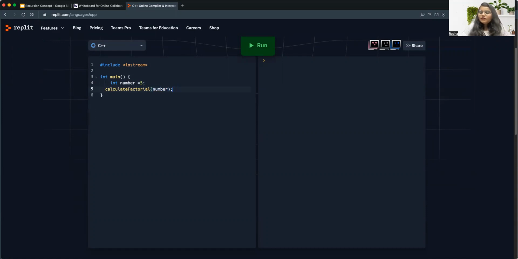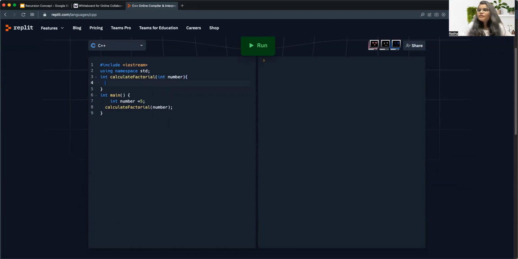Now let's make this function work. The return type of this function will be int only.